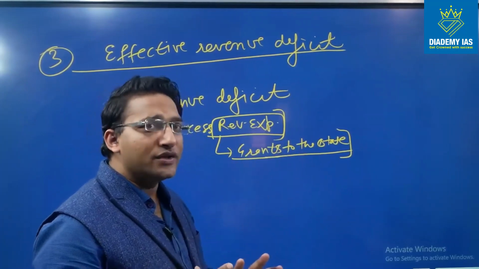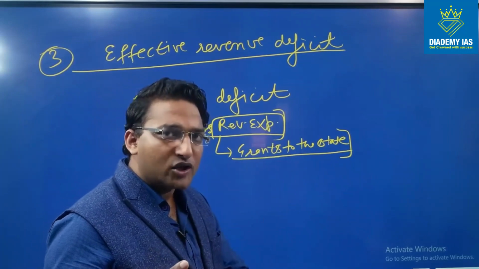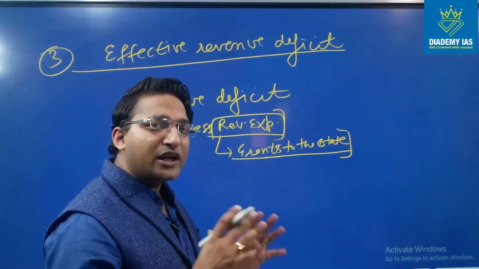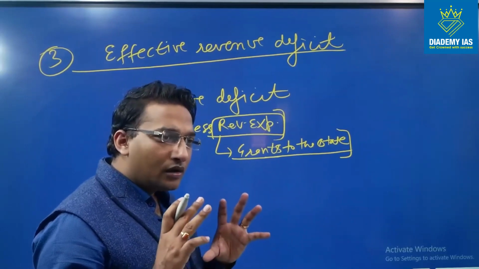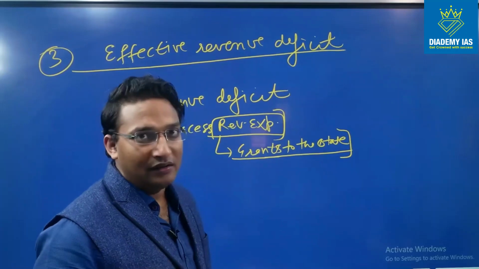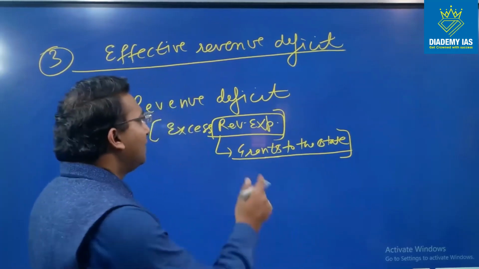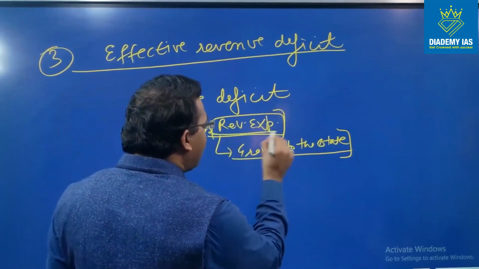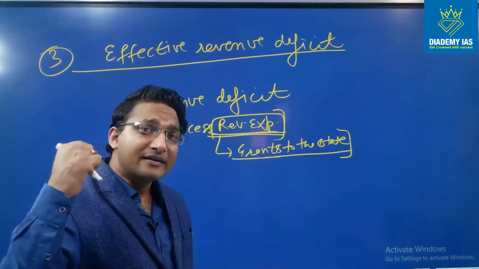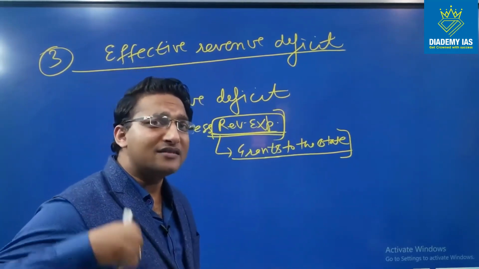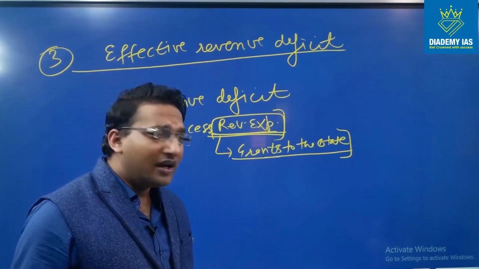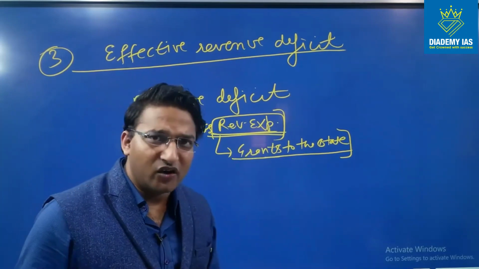So whether the ultimate use is done for the revenue expenditure purpose or for the capital creation purpose, irrespective of the purpose for which the state government is actually using this money, this is classified as the revenue expenditure in the books of central government. In the books of central government it will be classified only and only as the revenue expenditure. Why? Because it is a grant, it is the expenditure from the side of central government.